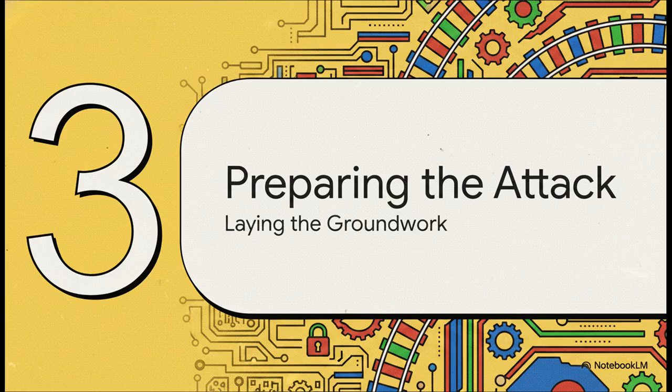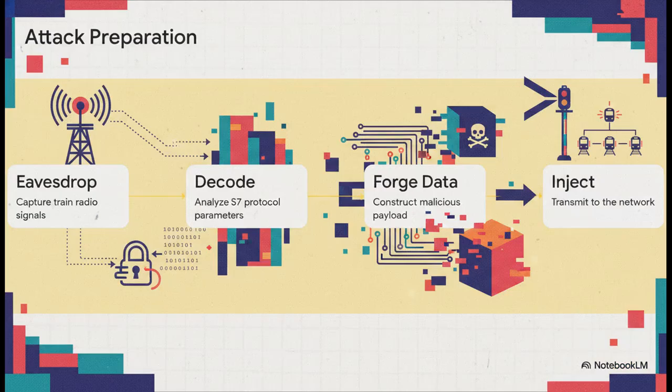Before causing any physical chaos, the attacker had to lay the groundwork. I mean, you can't just shout random commands at a train and expect it to listen, right? The attacker's prep work followed 4 really methodical steps. First, they passively eavesdropped on the radio signals, essentially just recording the traffic.